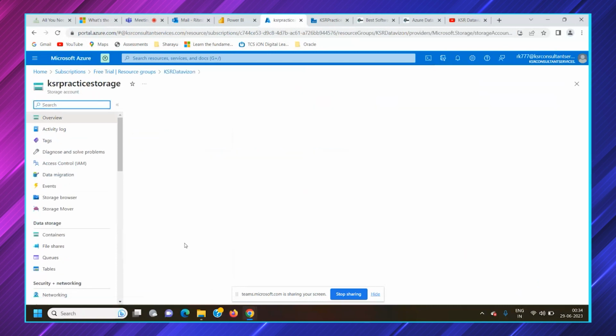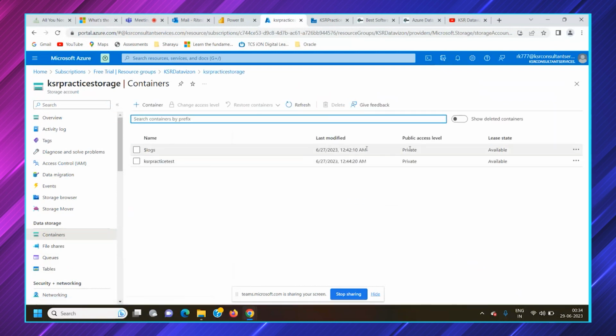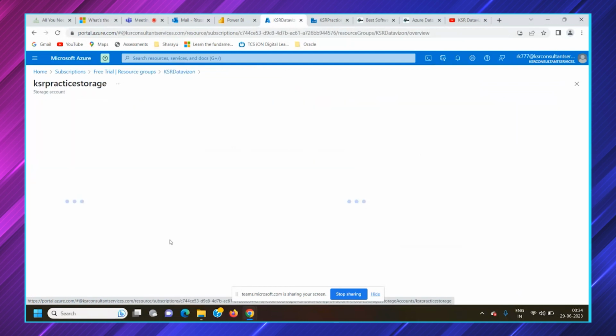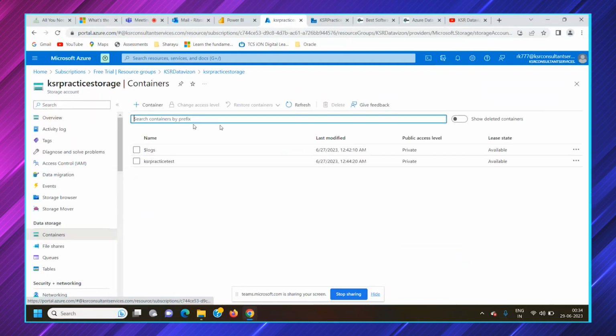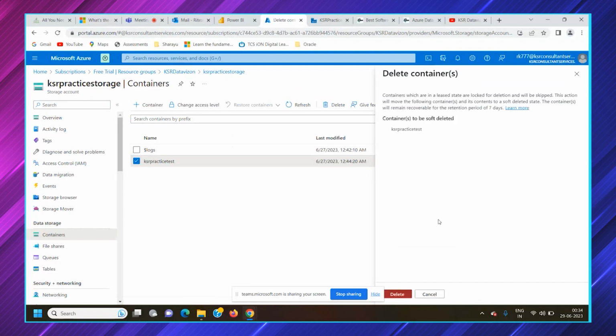We will open this and go to containers. In containers you can find what all folders we have and what all files we have kept in those folders. This is the basic folder we have created here. In containers, KSR practice test is a folder I have created. I'll try to delete it and create a new folder here.